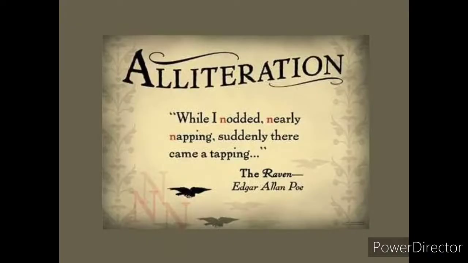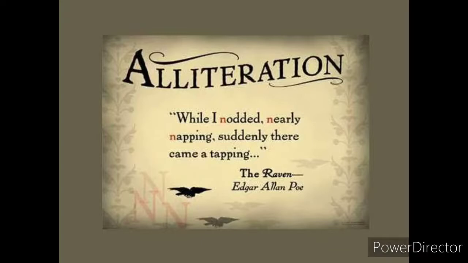While I nodded, nearly napping. So look at the words nodded, nearly, napping. All the three words continuously started with the same letter N in the same sentence. So this is known as alliteration, children. Repetition of the same first letter or sound in a sentence, that is known as alliteration.